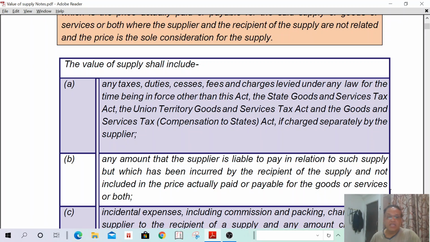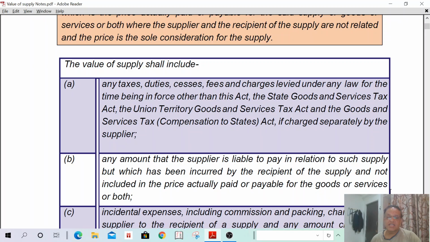Second, any amount that the supplier is liable to pay in relation to such supply, but which has been incurred by the recipient of the supply and not included in the price actually paid or payable for the goods or services. For example, if the supplier has agreed to supply goods at the location of the recipient, that means the supplier has to incur the freight charges.